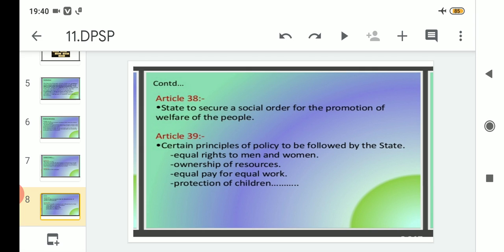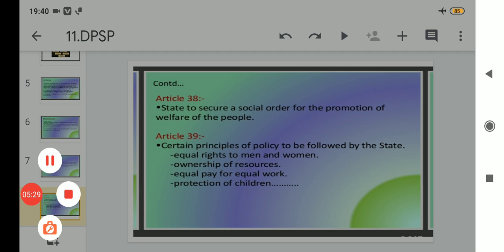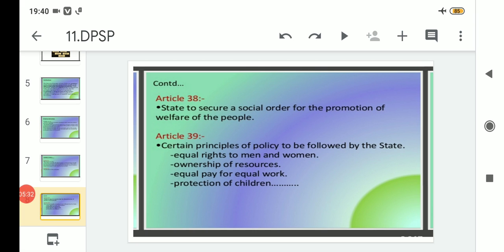After that comes Article 39. This makes sure about certain principles of policy to be followed by the state. Article 39 makes sure about four things to be followed by the state. Here again, state means all three tiers of government: central government, state governments and local level governments. All of these come under the head state, and under Article 39 these four things are to be followed by the state.